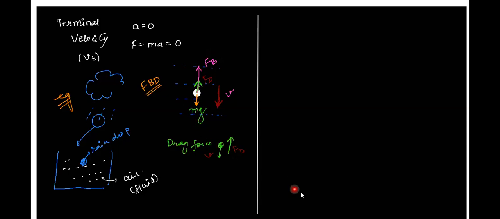Now, at some time, when the net force becomes zero, I can write FB, that is buoyant force, plus drag force, that is FD, is equal to the weight acting downwards. Am I correct? Atul, am I correct? Yes, sir. After some time, the two forces acting in the upward direction are equal to the force acting in the downward direction. This would be the scenario when the net external force is zero. Am I correct?